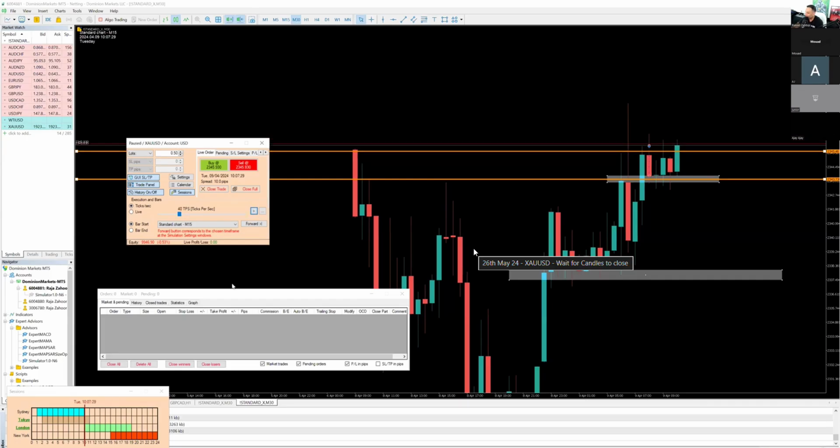Okay, so now this is London Open. And at London Open, we need a candle to close above or below this range. We need a candle to close above. In this, can we look at 15-minute closing? No.